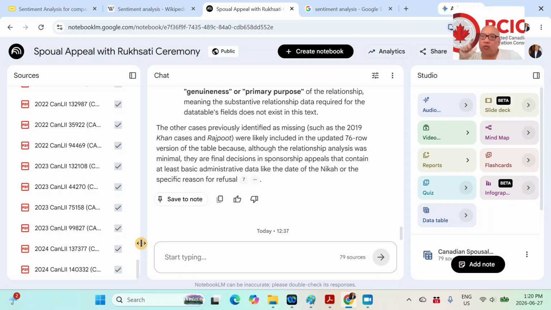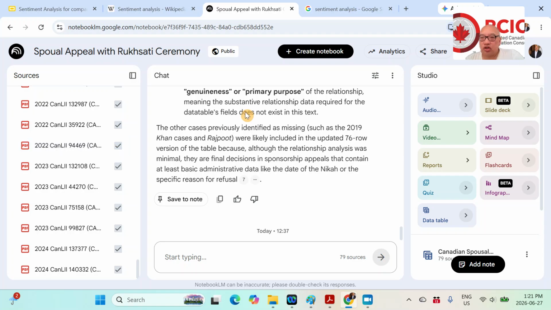But keep in mind one thing. As an immigration practitioner, you have to understand privacy. If the license is free, I believe you're implying that you're letting Google train on your data. But if you have a paid license, I think you can specify that you don't want that. I think by default, you're telling them not to train on your data. In this case, I'm okay because all these documents, all these PDF files, I pulled off of Canlii, so it's publicly accessible information to begin with. I just wanted to mention that.